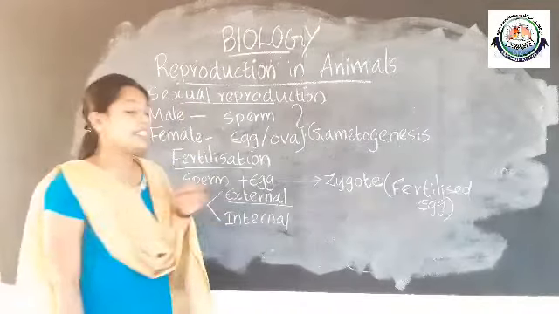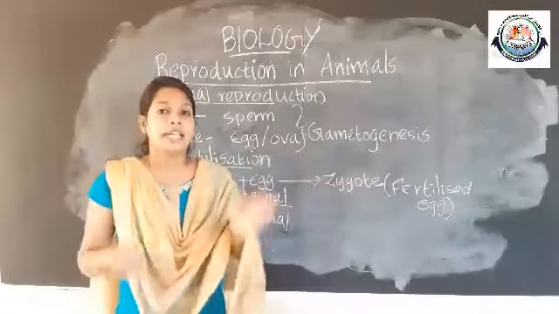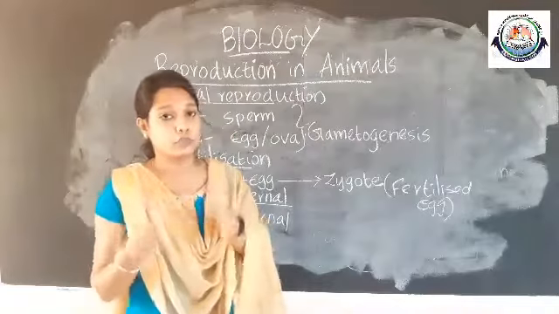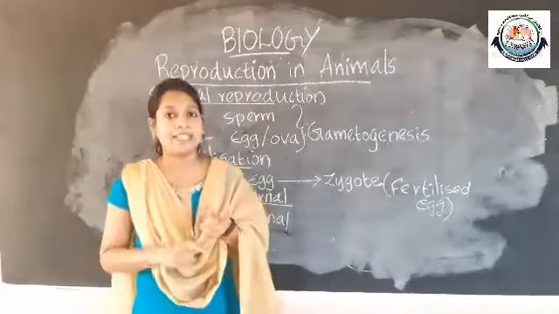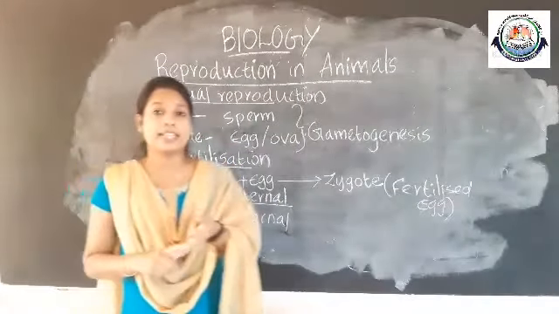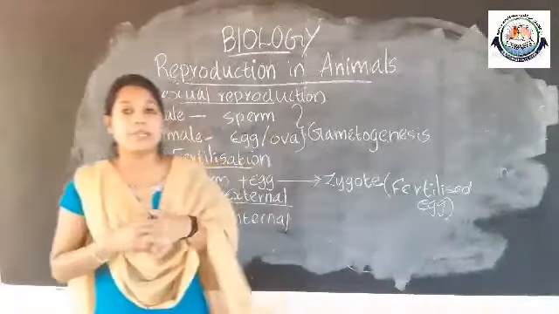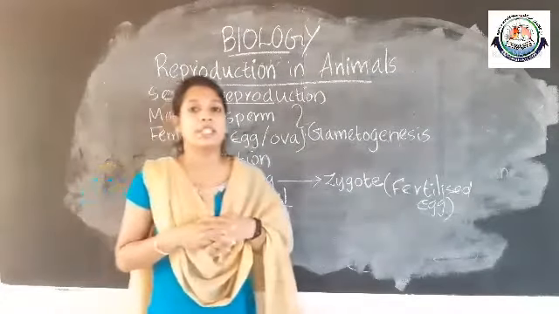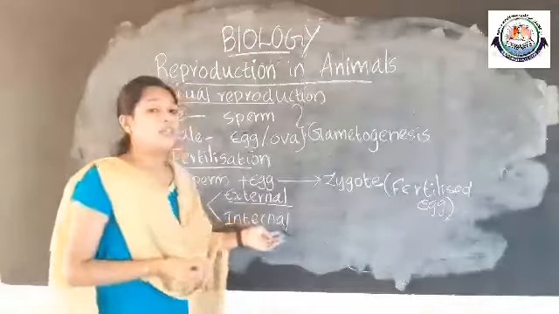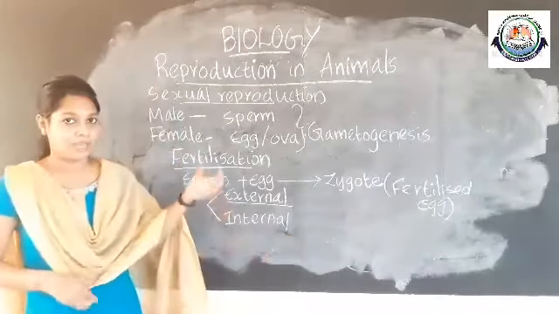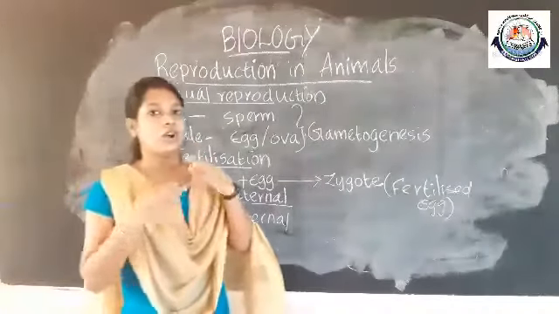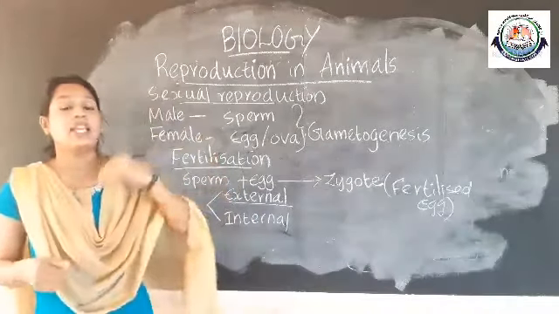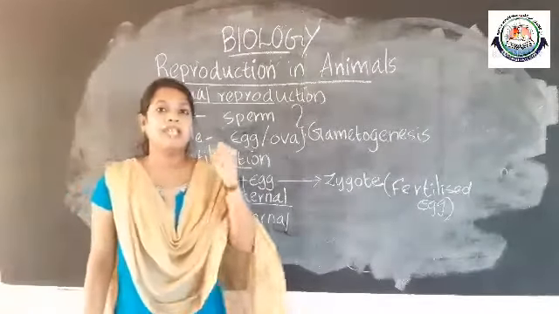And coming to internal fertilization: in mammals, especially in human beings, and in all other mammals, birds, and insects, internal fertilization takes place, which means the fertilization occurs inside the body of the female parent.